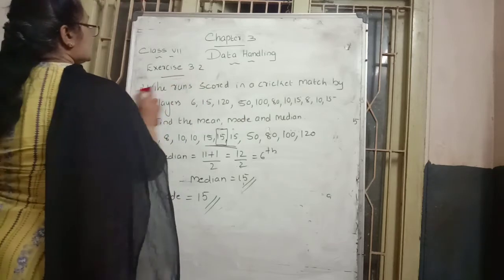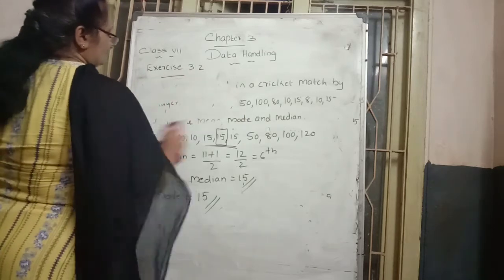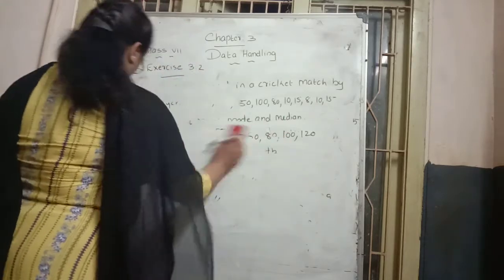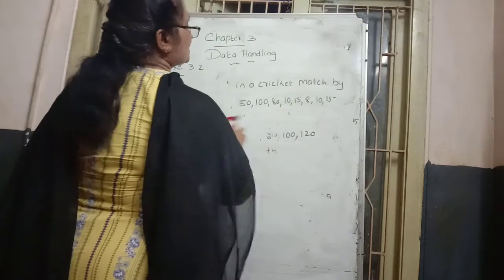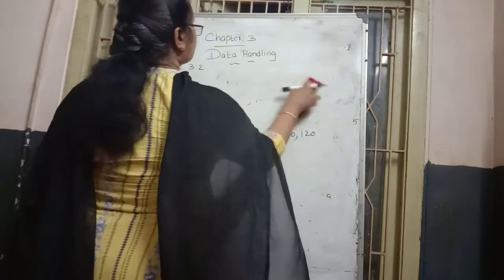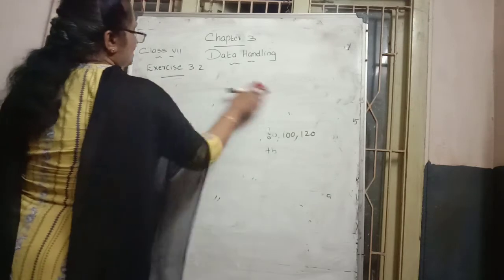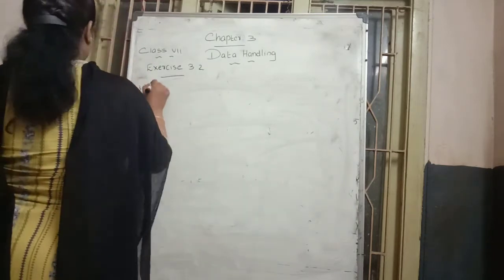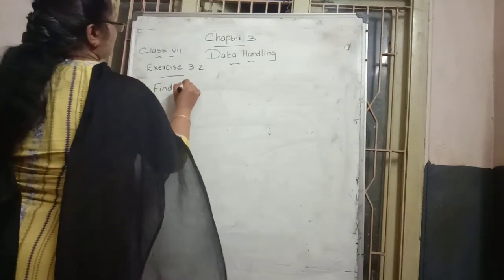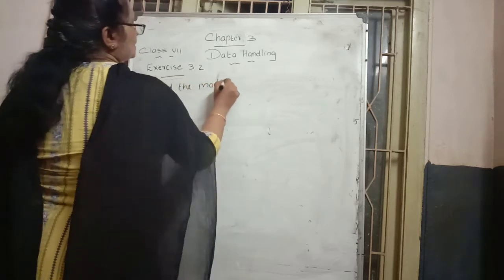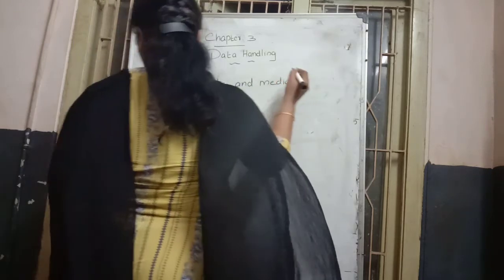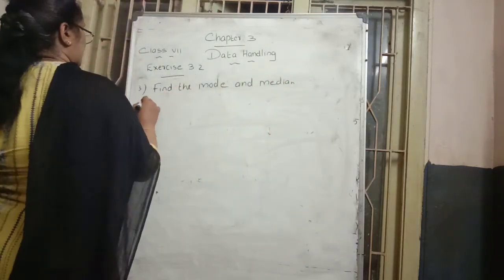One more question, the third question, which tells about the same thing. Find out the mode and the median of the given data. Same thing, one more, for more understanding, one more question explained here. Find the mode and median, both we want to find out. Here the mean is not asked.